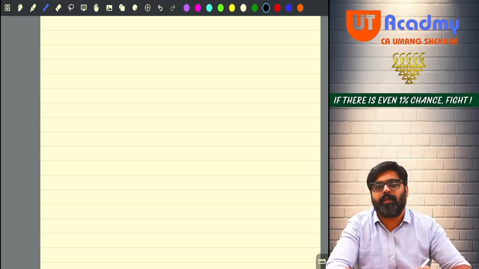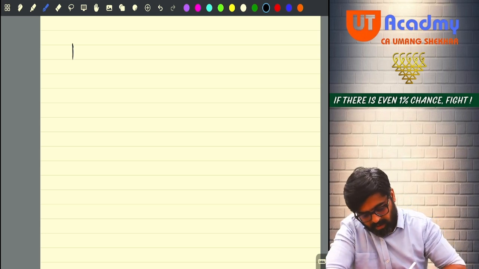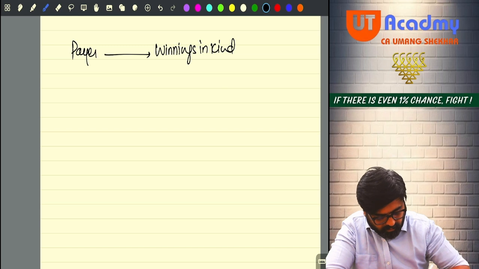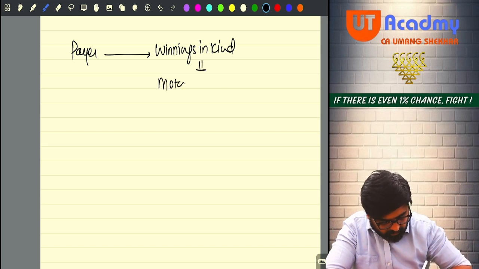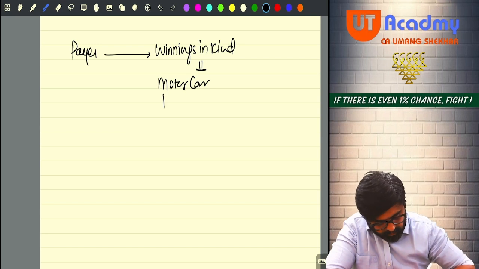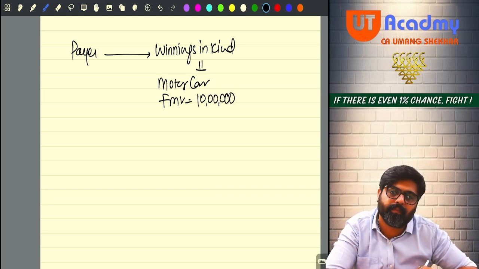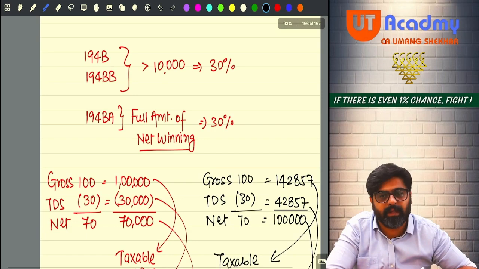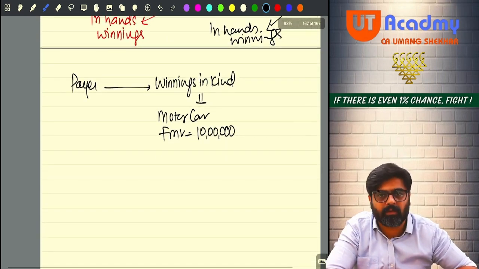Now, this can be done if the winnings is given in cash. What if winnings are given in kind? The payer is giving winnings in kind, for example a motor car whose fair market value is 10 lakh rupees. Is it more than 10,000? Yes. If the winnings amount is more than 10,000, TDS has to be deducted. So is the winnings amount more than 10,000? Yes. So TDS has to be deducted.